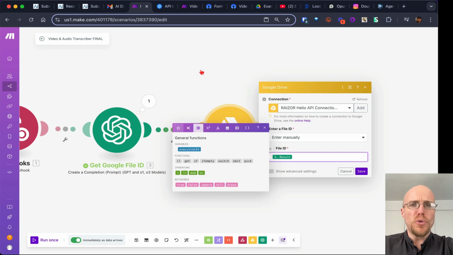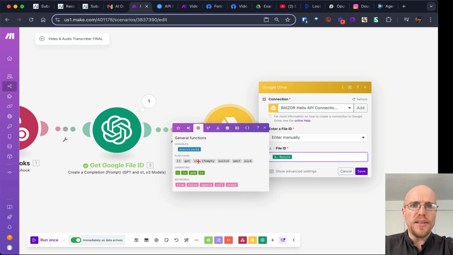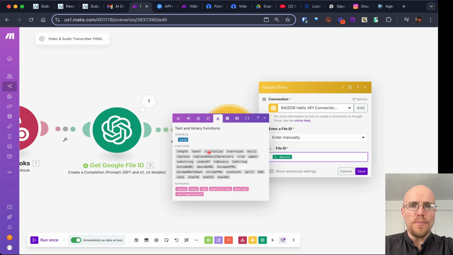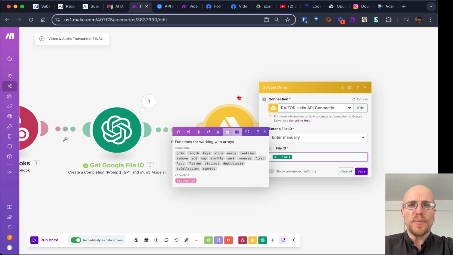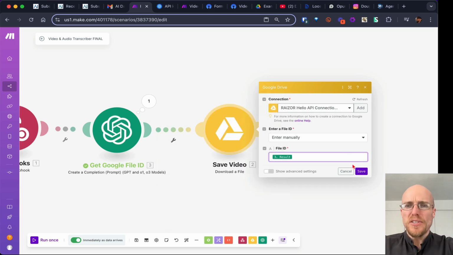The rest of this stuff is cool stuff to explore. I don't know how much of it we're going to need today, but this is things like if something, this, then do this. This is a sort of math modules. This is text, make things capitalized, whatever, replace stuff. This is a date menu. And then it gets into a few other things that are a bit more complicated, arrays, and then some other stuff. Okay, but good enough.